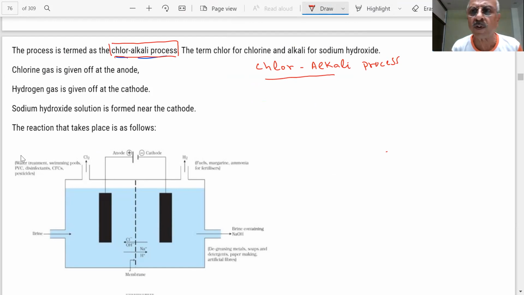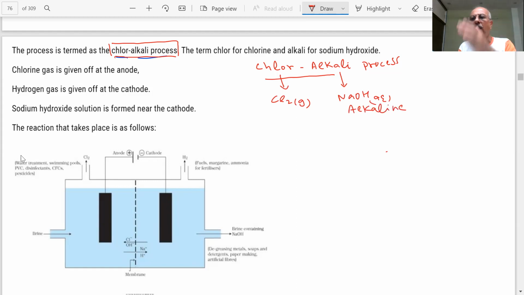Important point. I use different colors when something is very important. In 12th also such questions have been asked. Again, in chemistry, in higher classes it will be used, because it's a very important product. What do you mean by chlor? Chlorine gas is produced. Why alkali? Because you have NaOH, and its aqueous solution is alkaline.